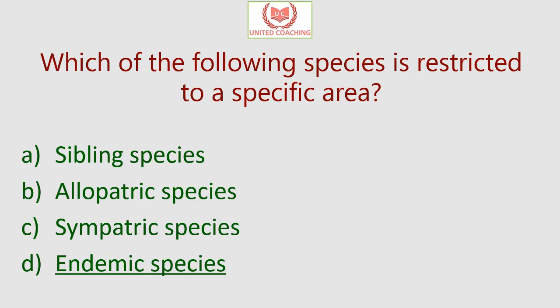And what is sympatric species? Sympatric speciation is the evolution of new species from a surviving ancestral species while both continue to inhabit the same geographic region. So the answer to this question, that a species is restricted to a specific area, is endemic species.